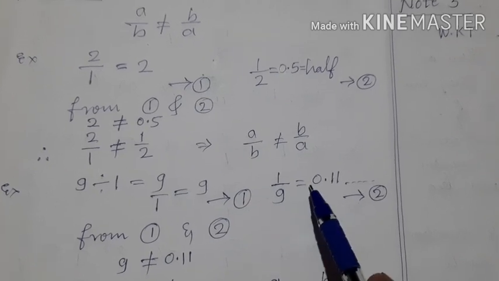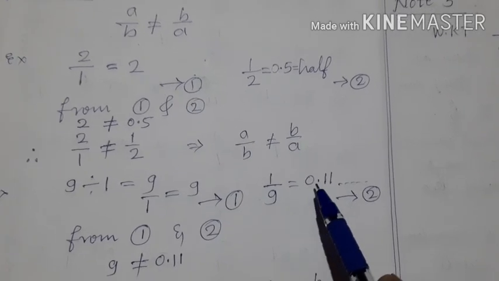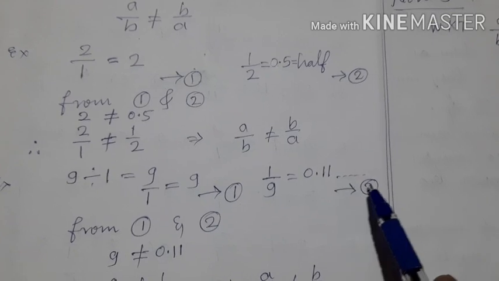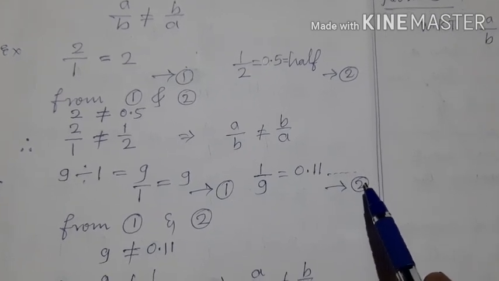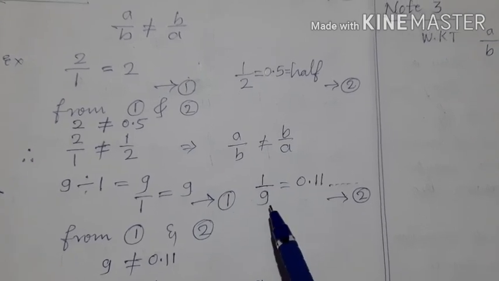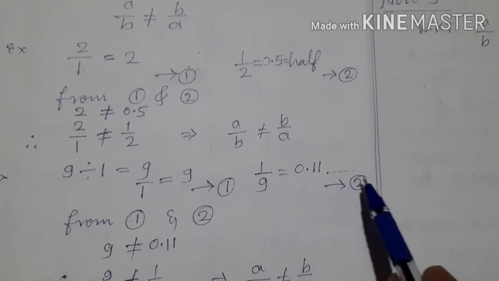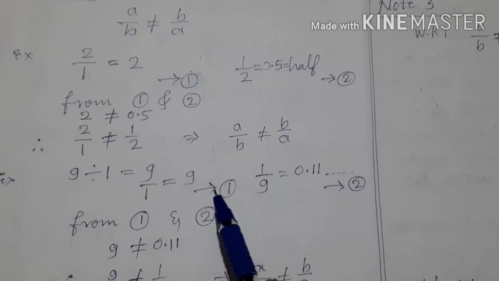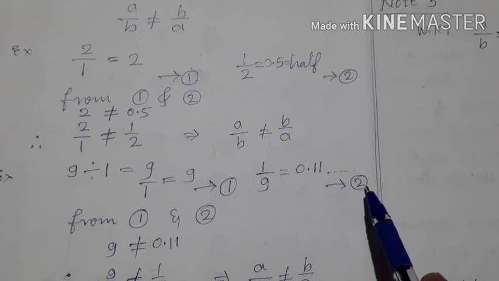Then each one will get 0.11 dash dash dash rupees. So 9 by 1 is 9, but 1 by 9 is 0.11 dash dash dash. This is equation 1 and this is equation 2.